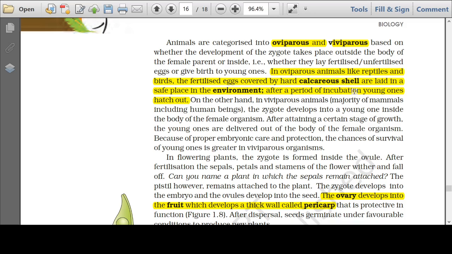Calcareous means the shell is made of calcium carbonate. It is laid in a safe environment and it is incubated. It has to be given a certain period of warmth by the mother before the young ones mature and hatch out from the egg. So those are oviparous organisms, and viviparous organisms give birth to live babies, or live offspring.